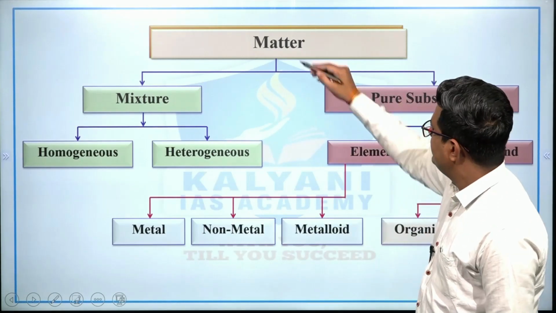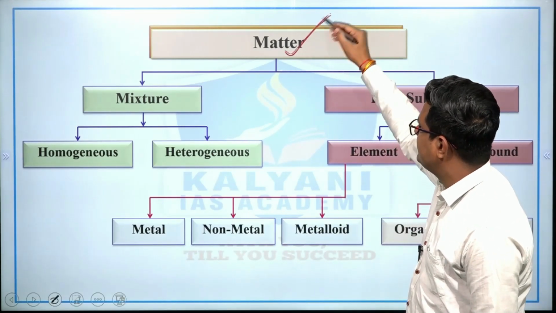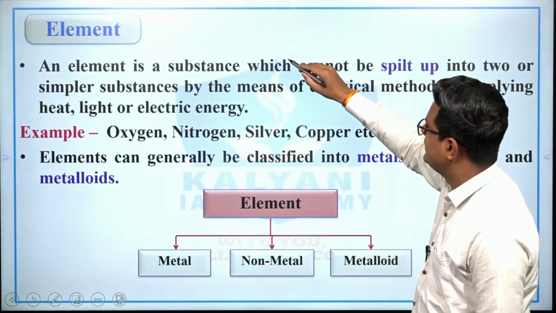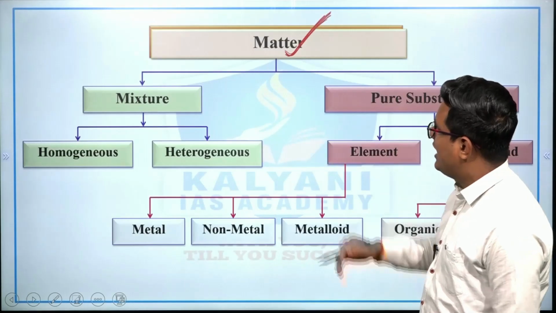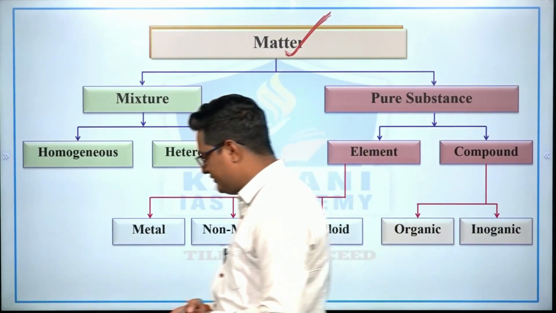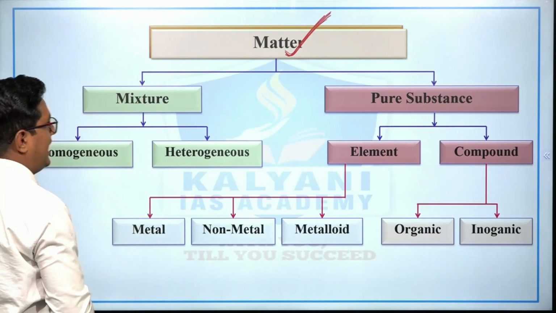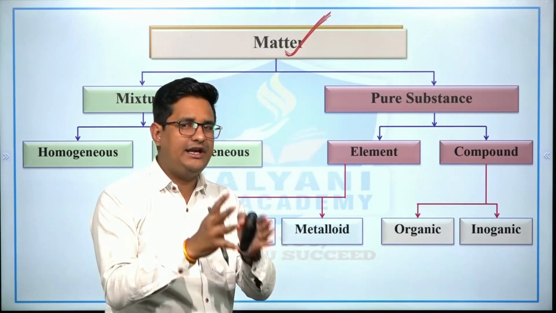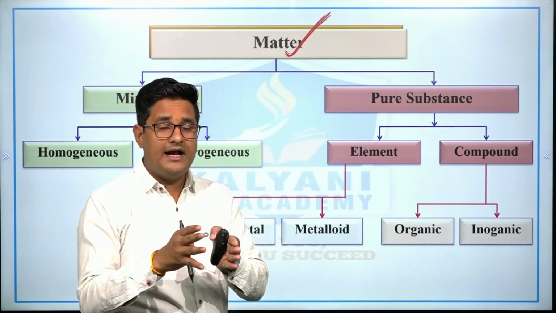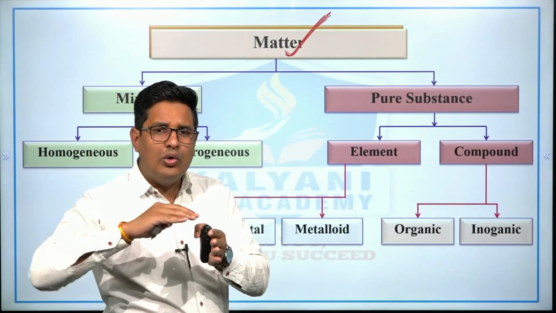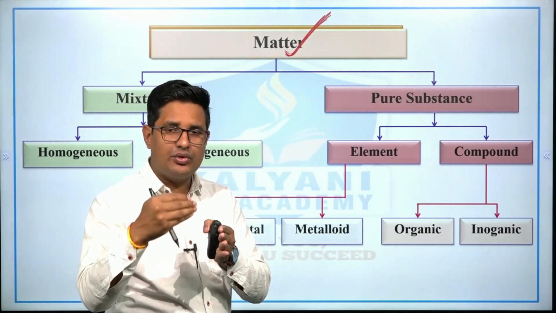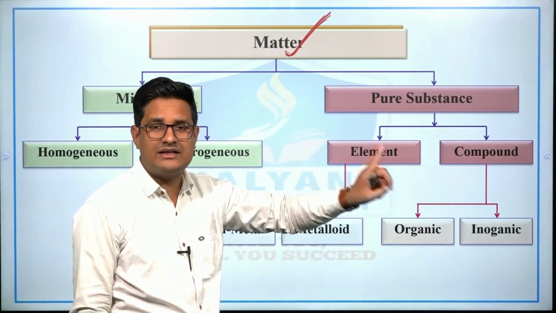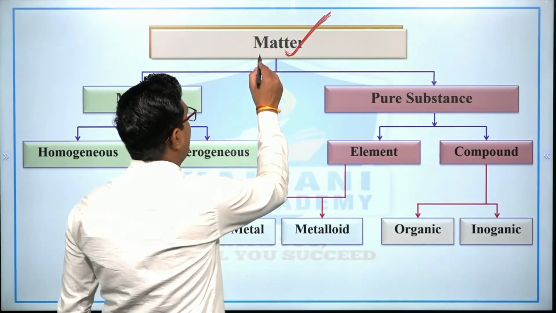For this we will first understand what matter is. Everything in this universe except energy is known as matter, or we can say everything in the universe which has definite shape, has definite volume, exerts pressure, whose state can be changed through energy, and whose existence can be realized by the sense organs is known as matter.